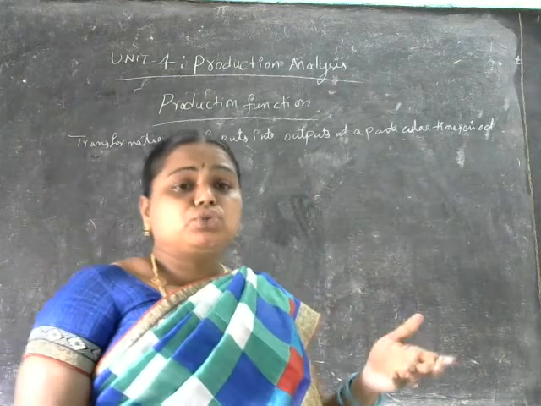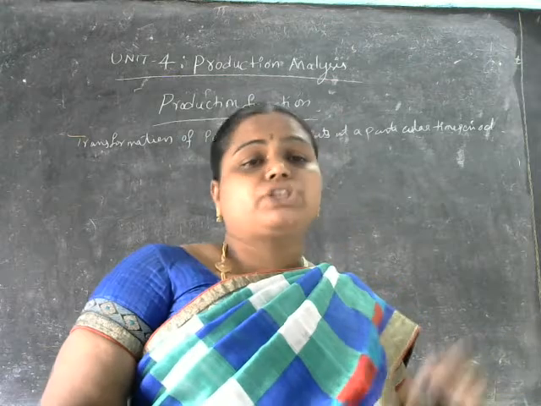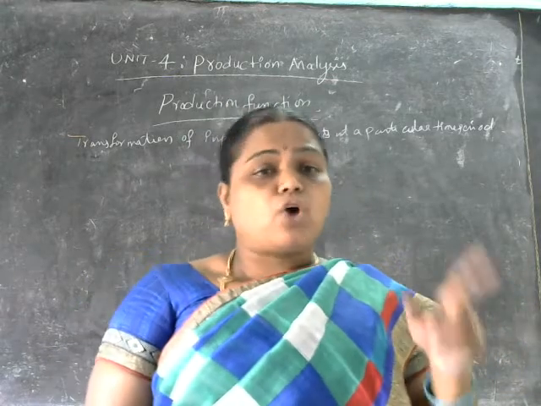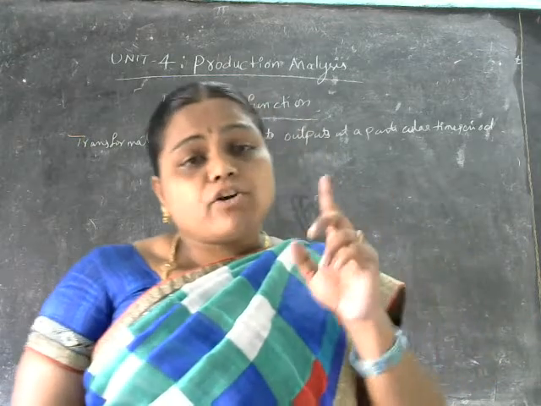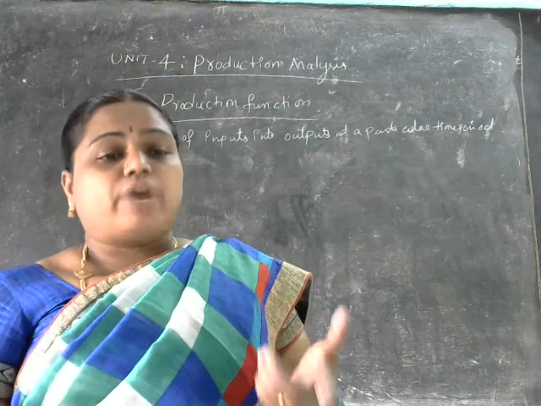Transformation of inputs into the output at a particular time period is known as what here? Production function. Production function means what here? Transformation of inputs into outputs at a particular period of time is known as what here? Production function.